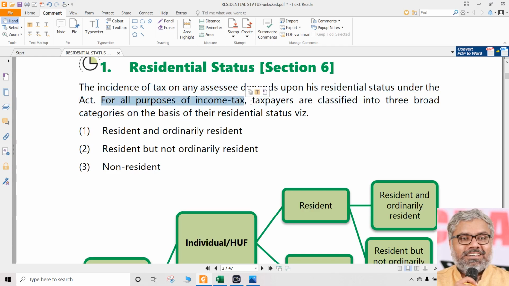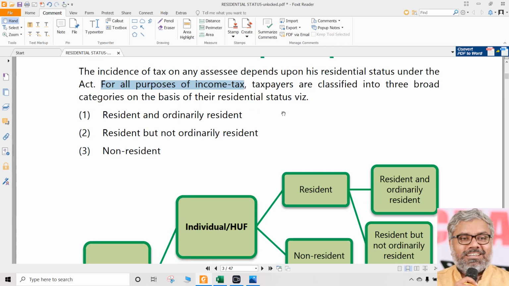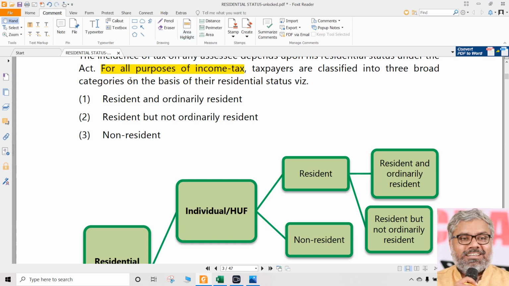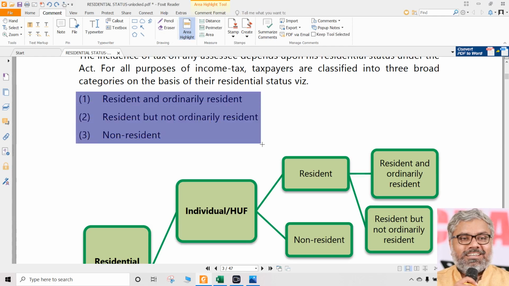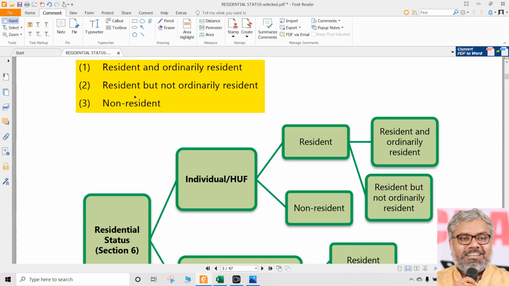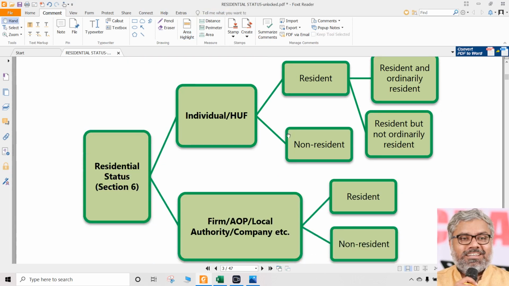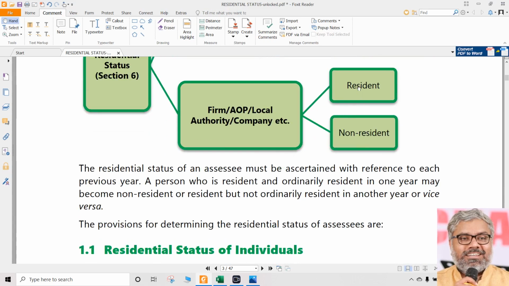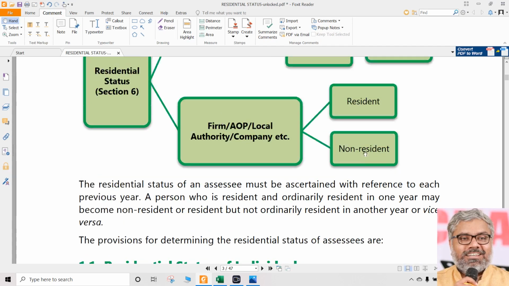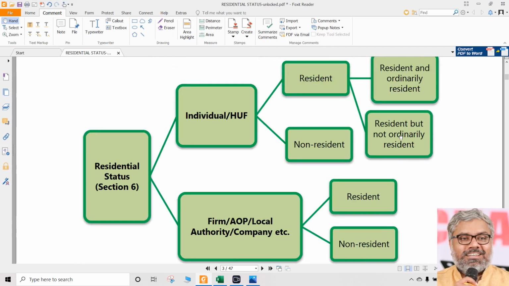That's all. And for this purpose, we know particularly individuals are classified into three categories of residential statuses, that is resident and ordinarily resident, then resident but not ordinarily resident, and non-resident. These are the three statuses when we talk about individuals or HUF. Of course, for others, there are two statuses only, either resident or non-resident. So this is the summary of this entire residential status.